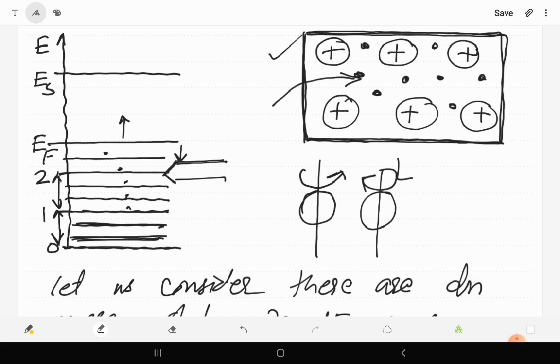Why two sub levels? One energy sub level is for the spin quantum number s equals to 1 by 2, and the other is for s equals to minus 1 by 2. So corresponding to each of the energy levels which we have determined, we have two sub energy levels for the free electron.